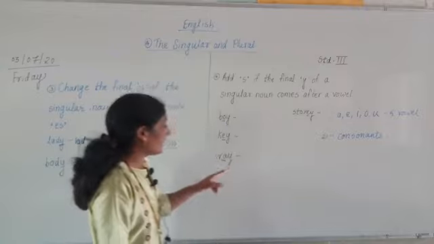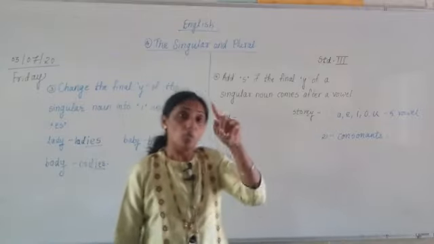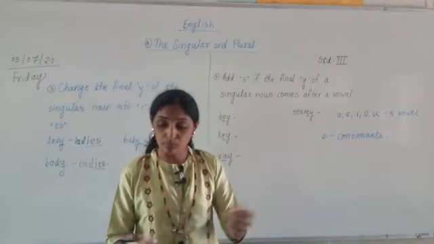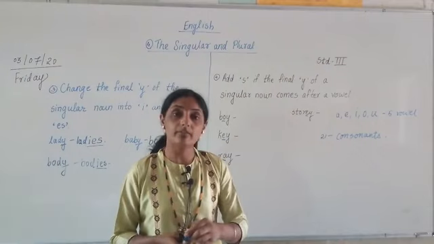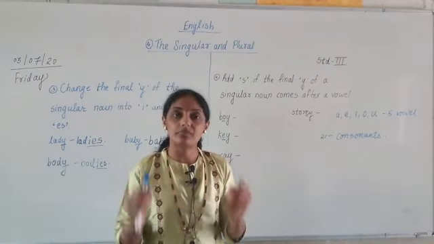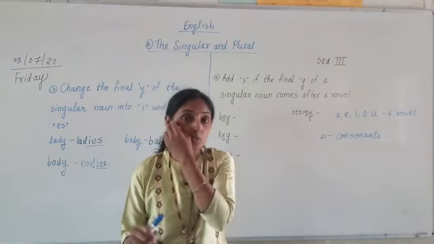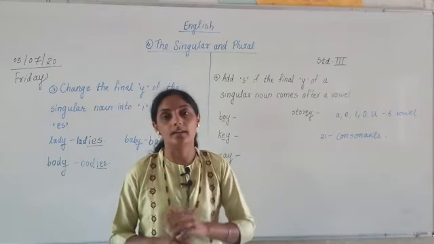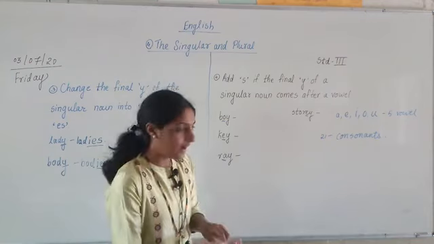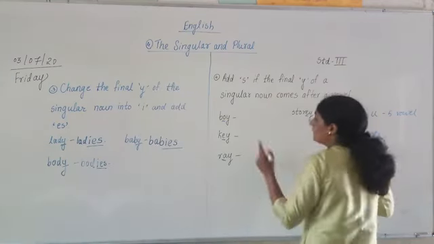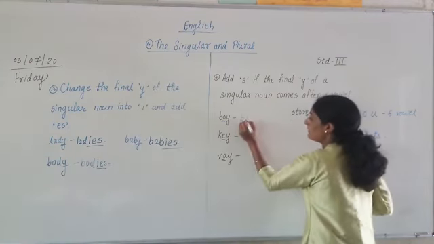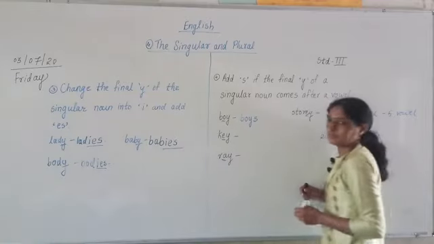So it is told that wherever Y is after a vowel letter, at that time what do you have to do? You have to add S in the end. What do you have to add? You have to add S. Now look, one boy will become many boys.